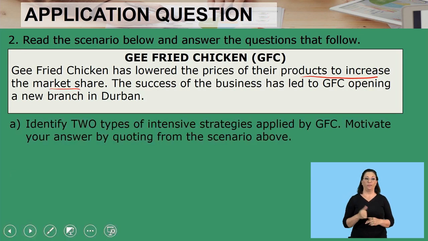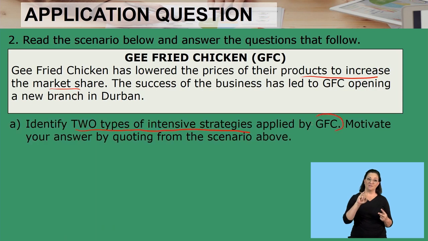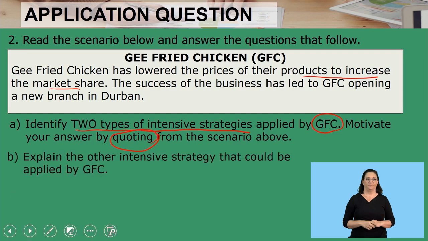Identify two types of intensive strategy that are applied by GFC. Motivate your answer by quoting from the scenario, word for word as is, we do not change anything. Explain the other intensive strategy that could be applied by GFC.